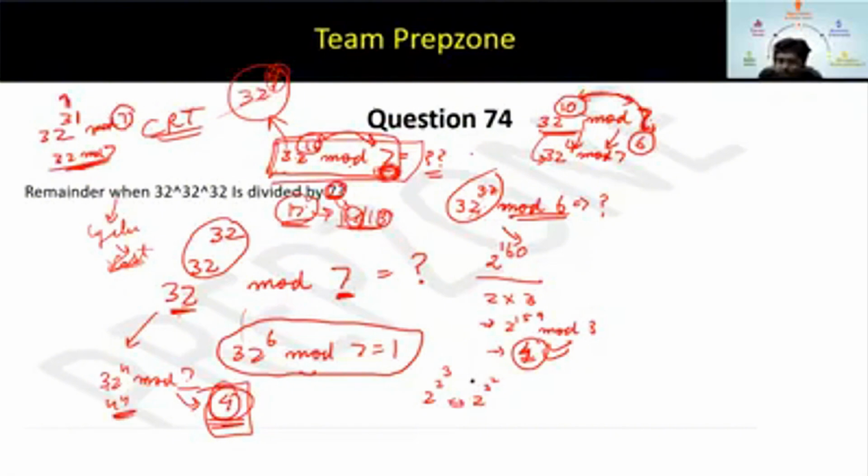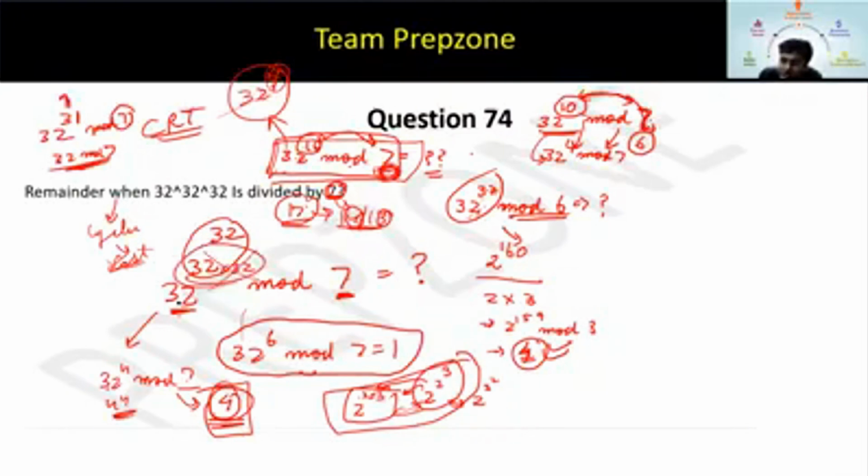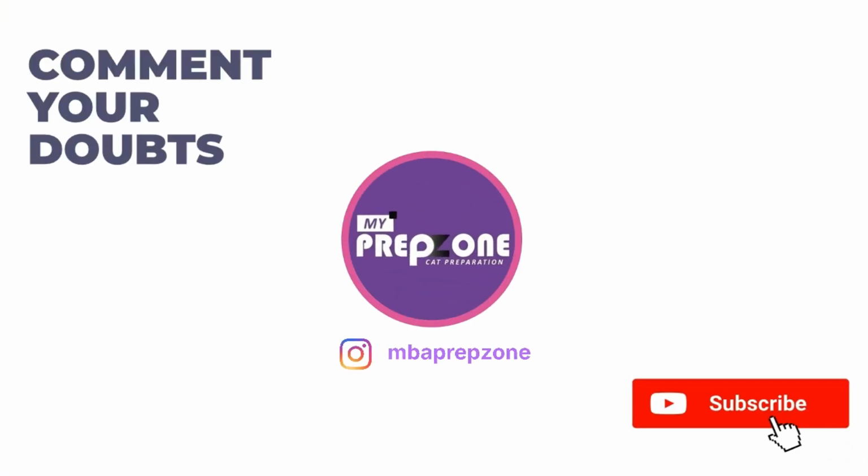Similarly, is 2 to the power 2 to the power 3 equal to 2 to the power 2 into 3? Are these two terms equal? No. So those of you doing it by that method, you cannot convert it into 32 into 32. This is wrong.